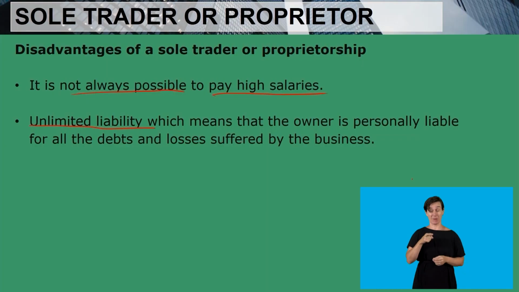Unlimited liability, which means that the owner is personally liable for all the debts and losses suffered by the business. So since the business and the owner are one person, the debts of the business belong to the owner. There is unlimited liability. So whatever losses are suffered by the business are also suffered by the owner.